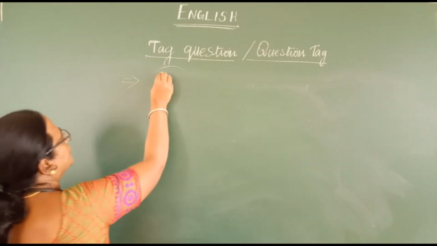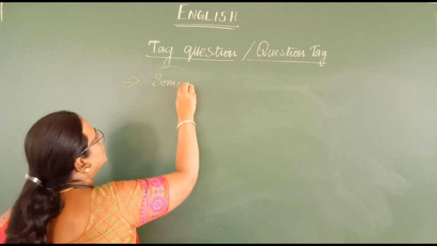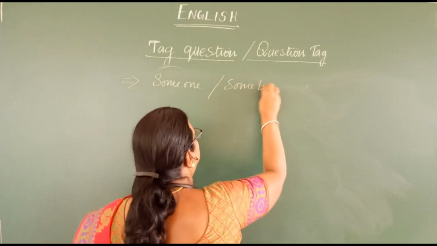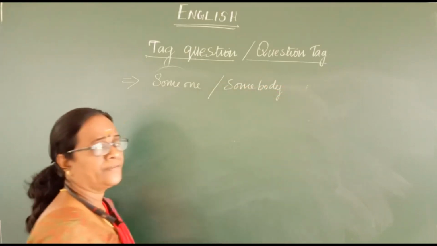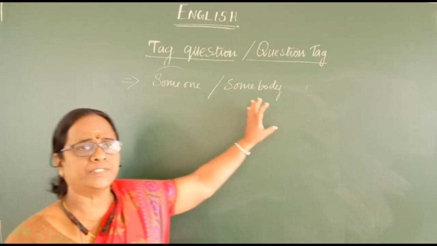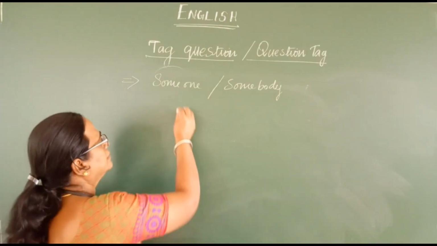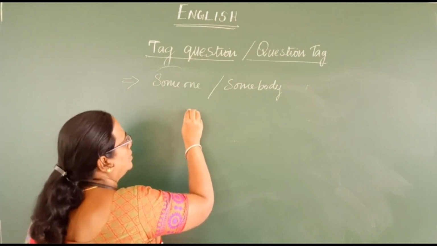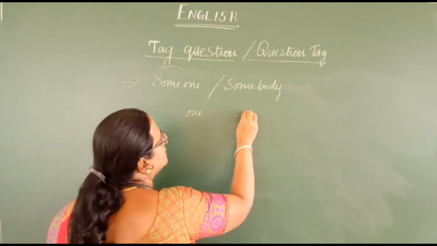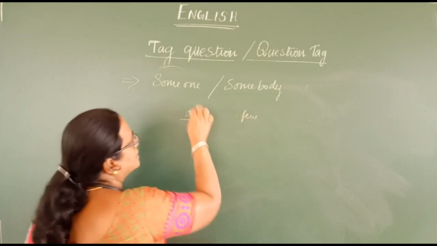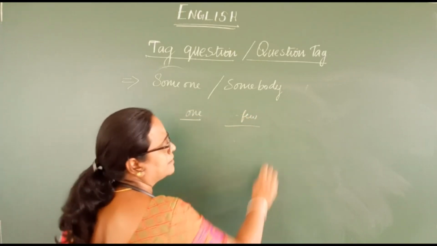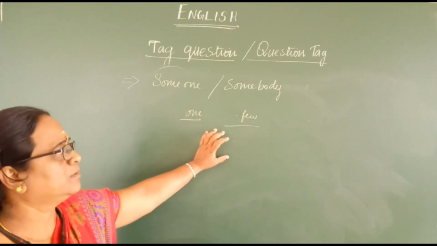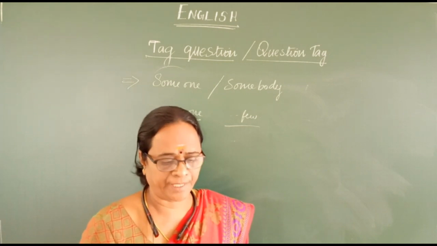Okay, the next one you are going to look into is the usage of someone or somebody. When you are finding these two words in a sentence, then you can treat someone as singular, that is one, and somebody as few. Someone as one and somebody as few. So what is the question tag you have to frame?